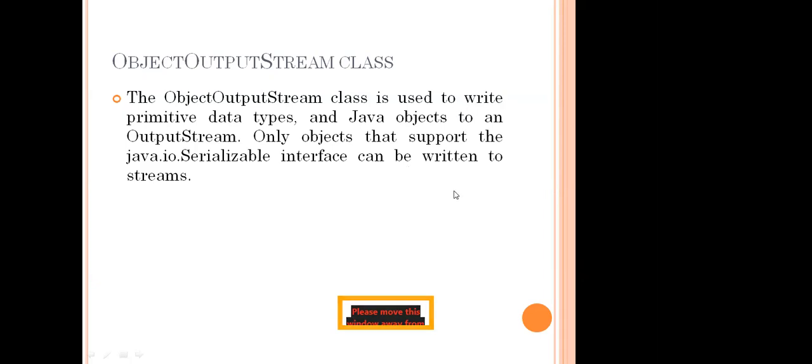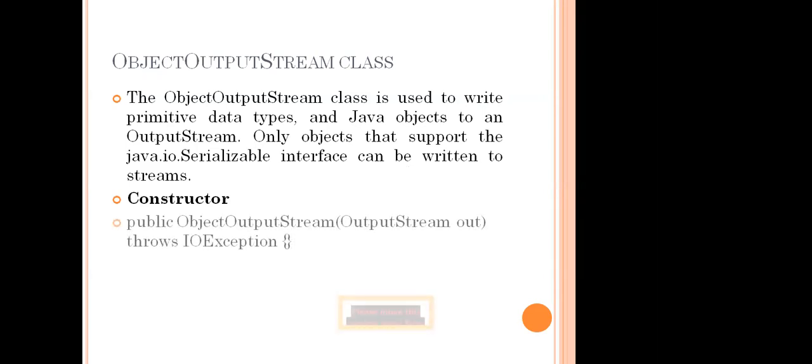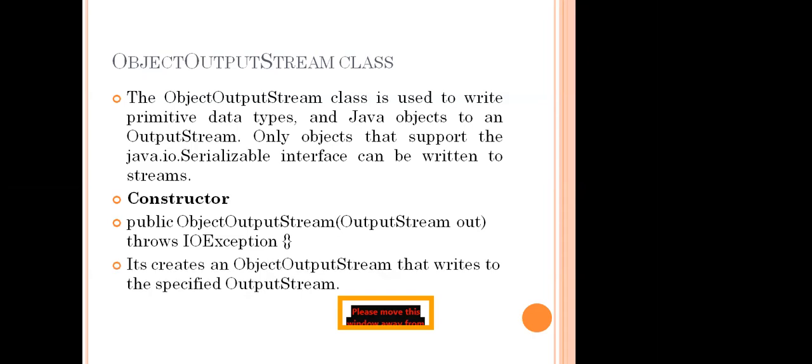See the word written, used to write. So we have a method called write, and that method is used here. As usual, we can do it the constructor way and the normal way. In the constructor we have public ObjectOutputStream, and in brackets OutputStream out. It throws IOException. What is the meaning of this line? It creates an ObjectOutputStream that writes to a specified output stream.